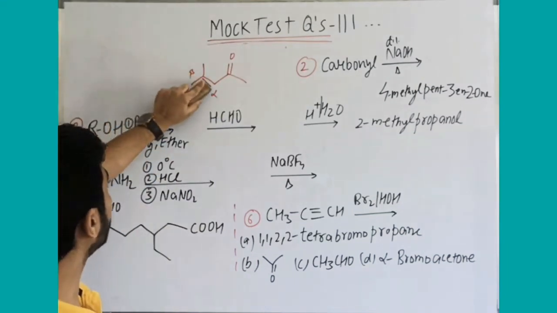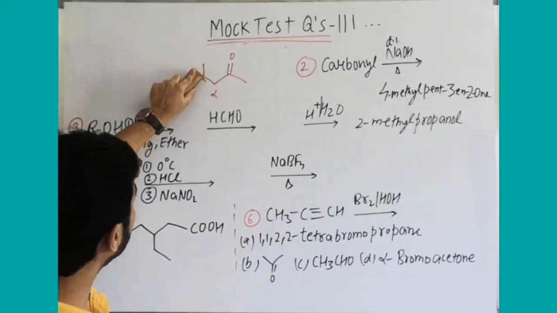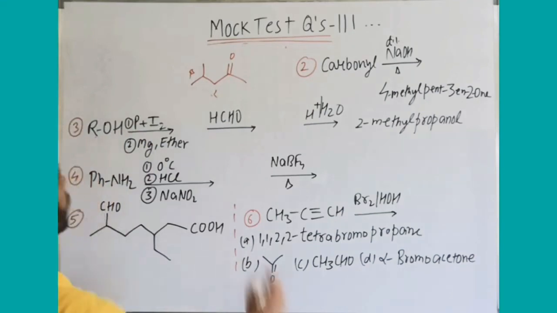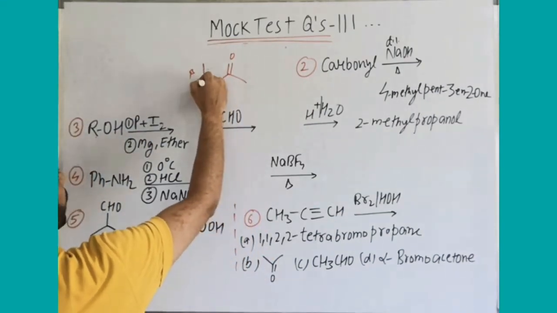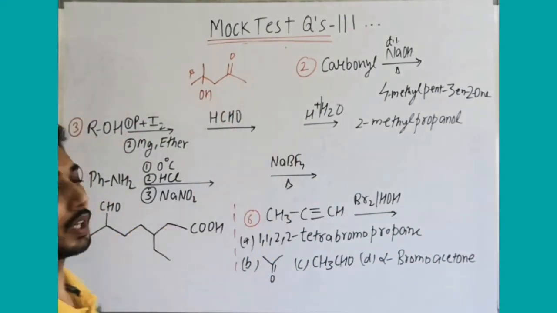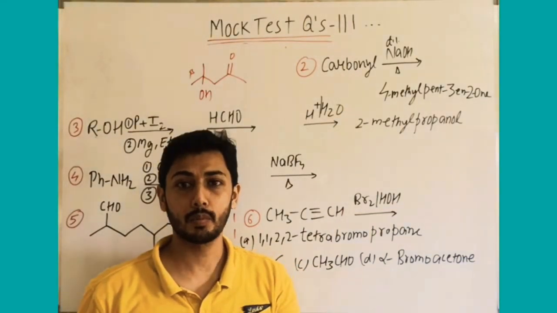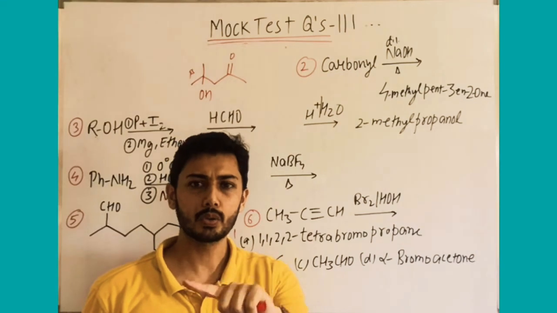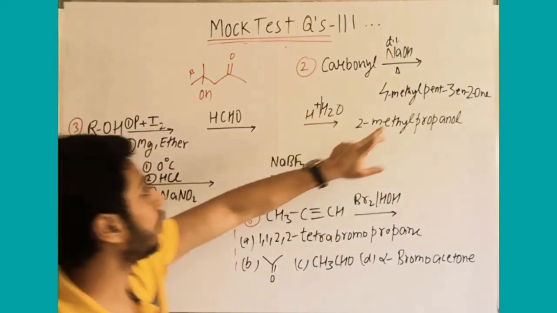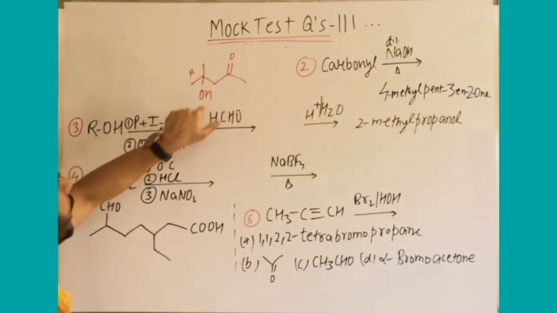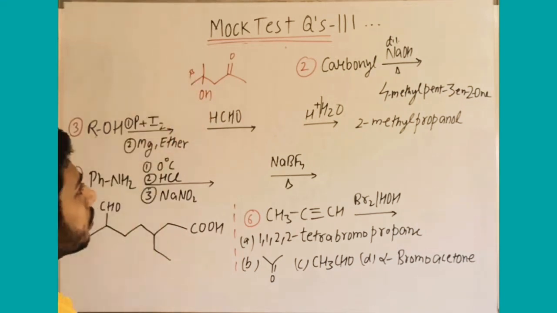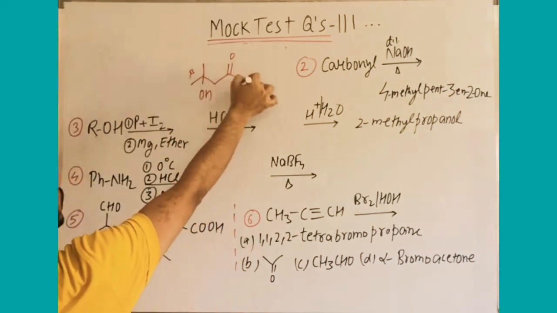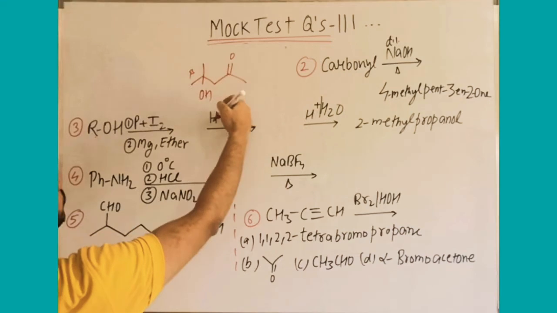Before dehydration, what do we get? Before dehydration, the product formed is beta hydroxy carbonyl compound. You can revise the aldol reaction. After dilute NaOH, it first forms beta hydroxy carbonyl. After heating, it forms alpha beta unsaturated carbonyl compound. So I am simply writing the compound like this first with the double bond, and then removing the double bond to form beta hydroxy. Now you can see here CH3 C double bond O.